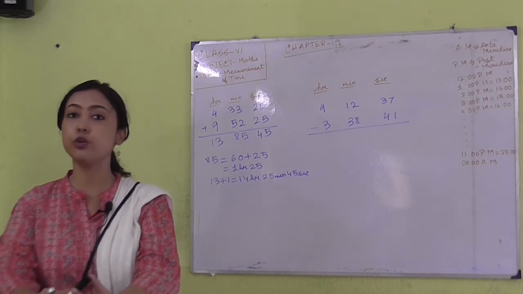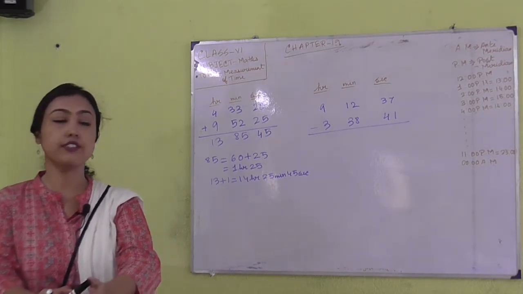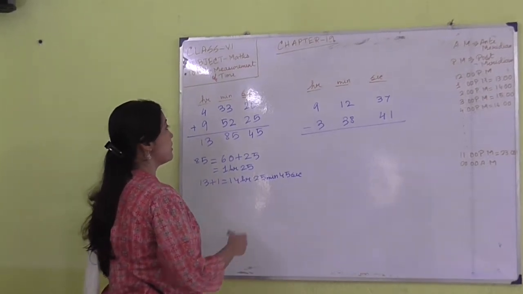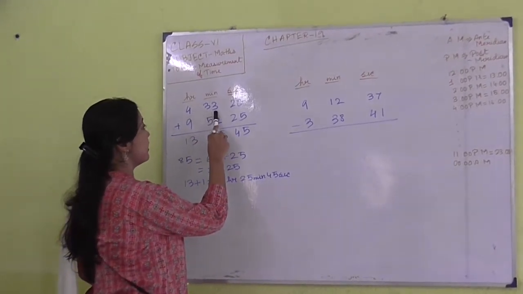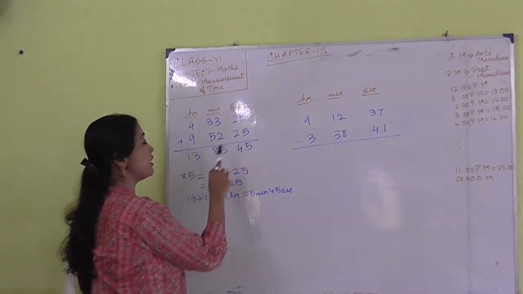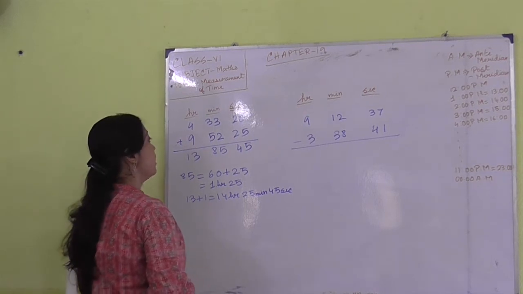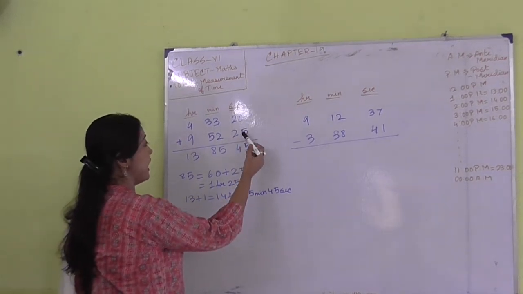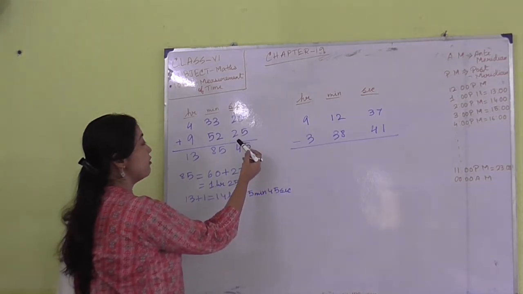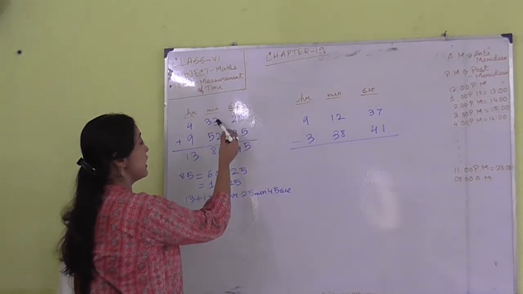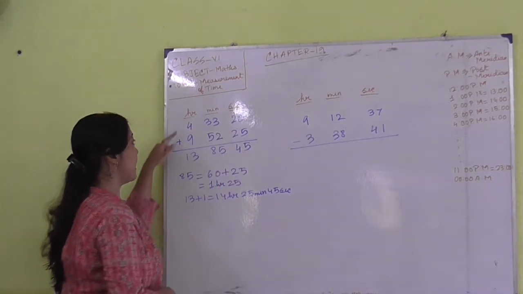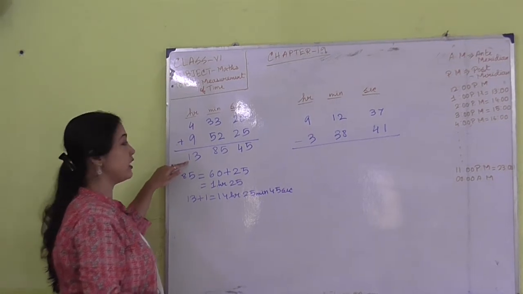So first of all I will show you some addition and subtraction of time. Here I have taken one addition. Here you can see that 4 hours 33 minutes and 20 seconds has been given, and here 9 hours 52 minutes and 25 seconds have been given. After adding these two, first we add the seconds part and we get 45 seconds. Next we add the minutes part and we get 85 minutes. And after adding the hours part we get 13 hours.